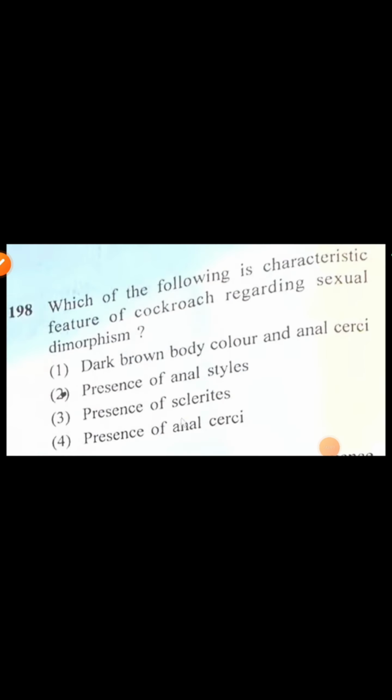Which of the following is a characteristic feature of cockroach regarding sexual dimorphism? The presence of anal styles is sexual dimorphism. So the correct option is second.